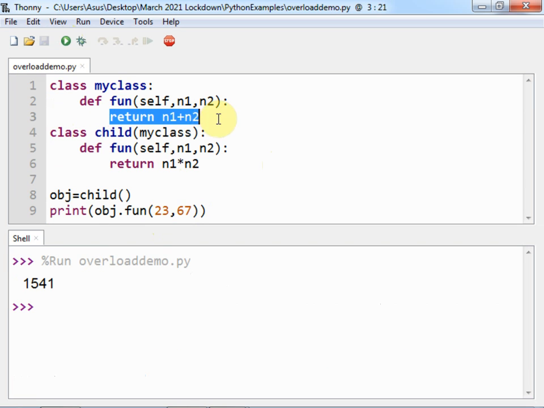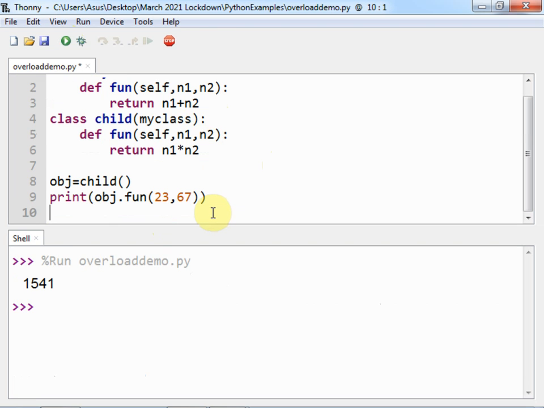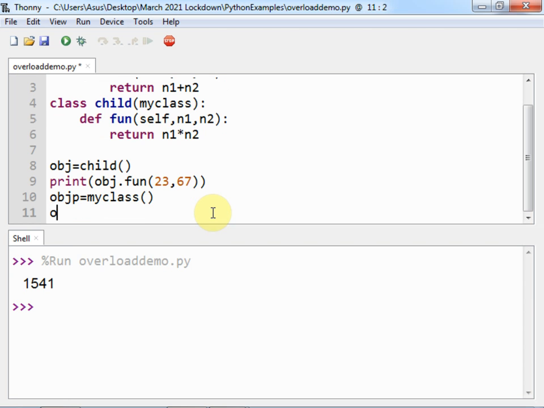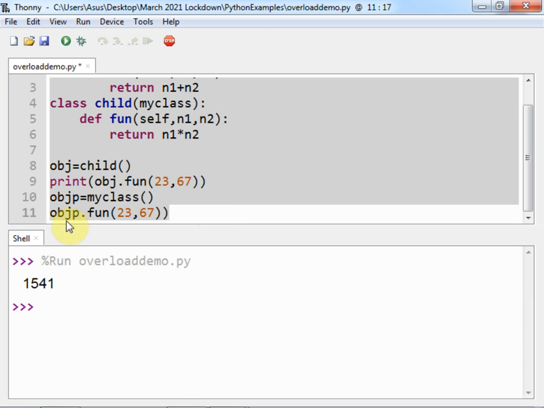But if I want to call this function of my class, which will return the addition, I need to create the object of the parent class. So my class objp dot fun, 23 comma 67, and this I need to print because it is returning the value.